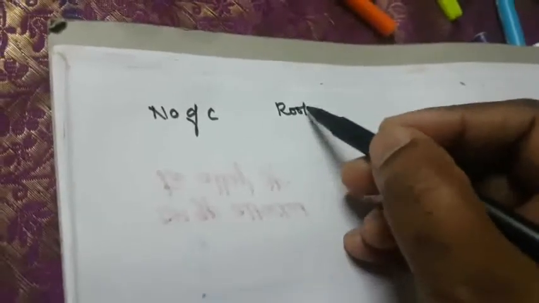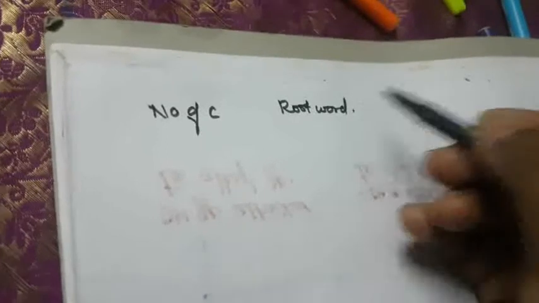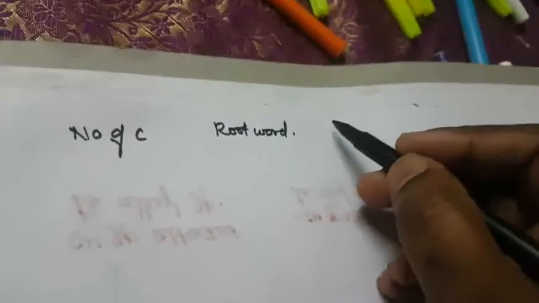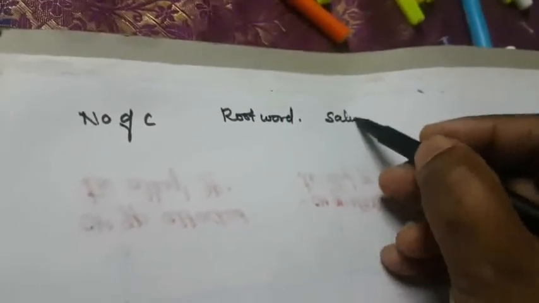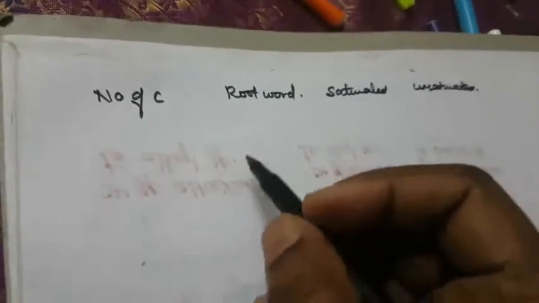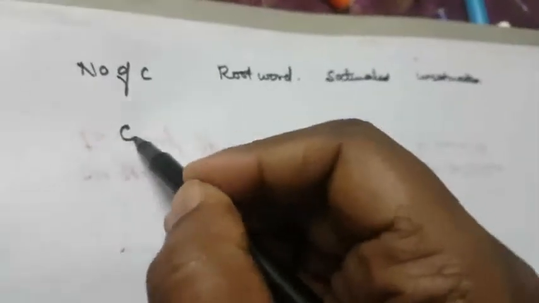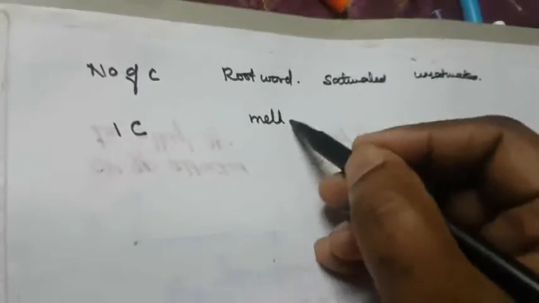First, the number of carbons: what is the root word? Whether the compound is saturated or unsaturated. So for the number of carbons, only one carbon means the root word is meth, right?